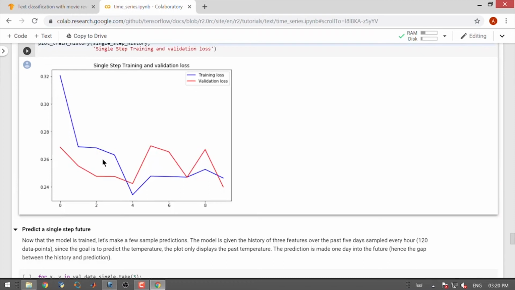Let us look at how training progressed. So, the training loss is coming down, validation loss came down, went up, it is slightly a zigzag kind of pattern in the validation loss, not so smooth.